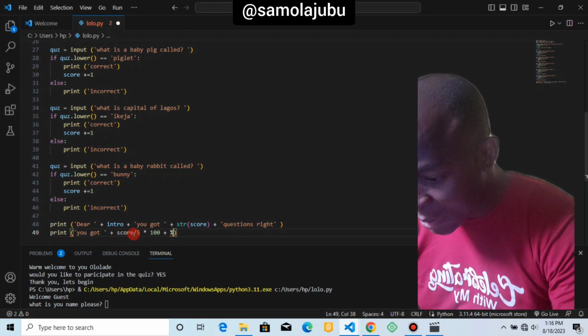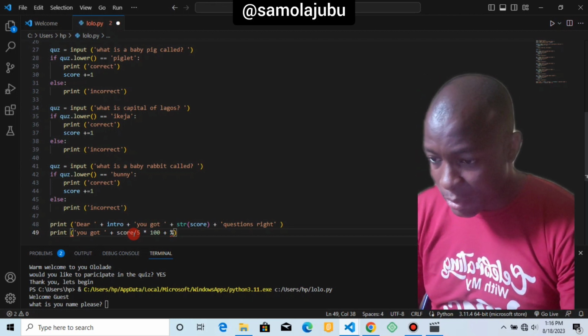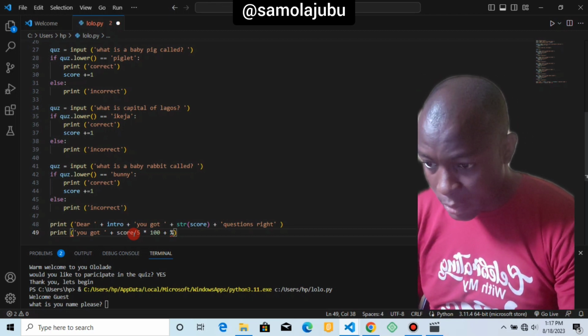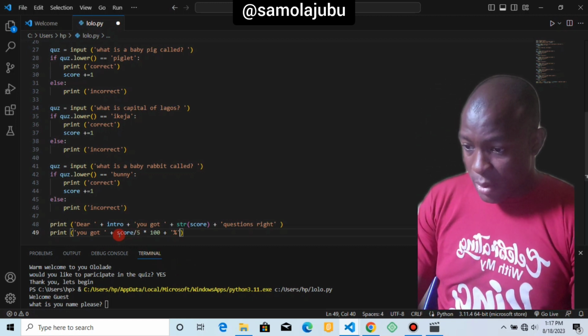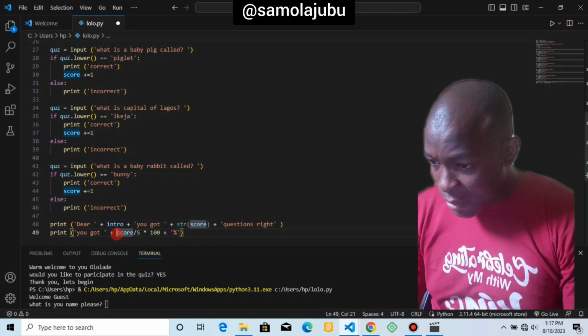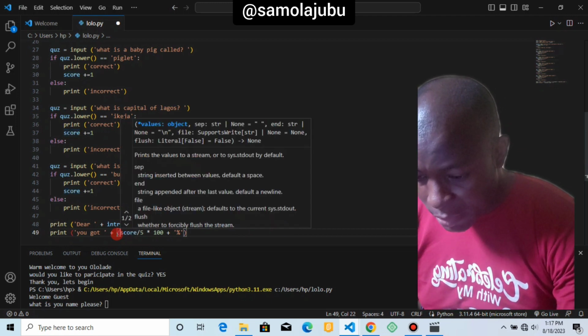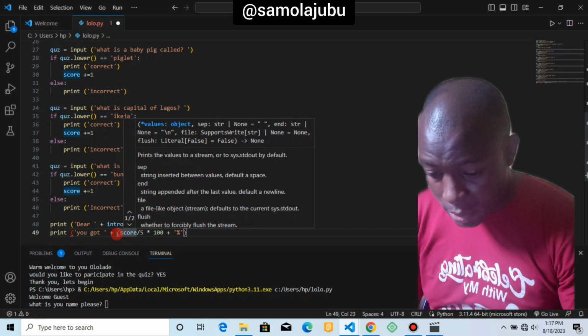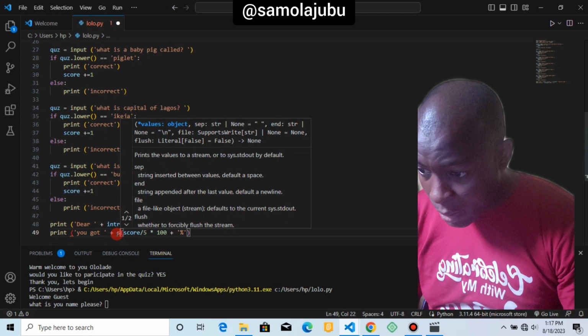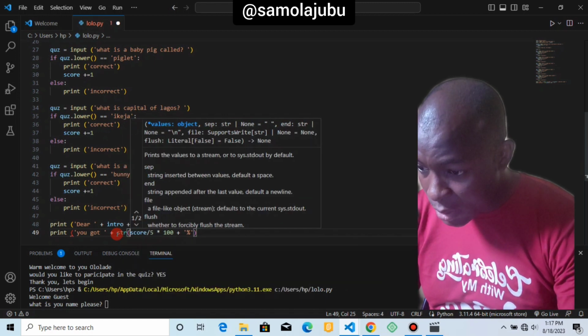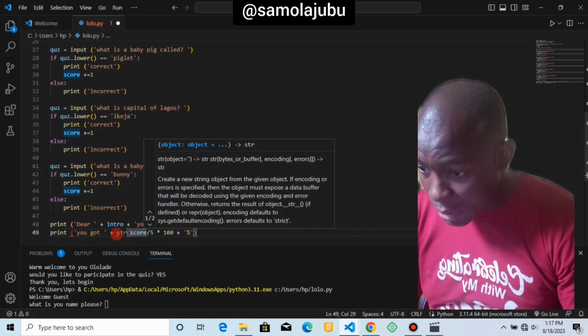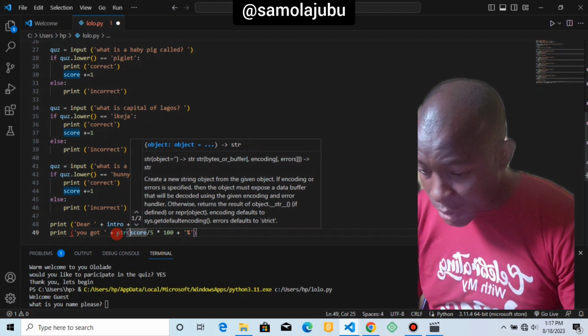Where is my percent on this thing? Percent, okay. I should do this way. To have this properly checked, I have to put it as a string. Then I have to do this separate first.